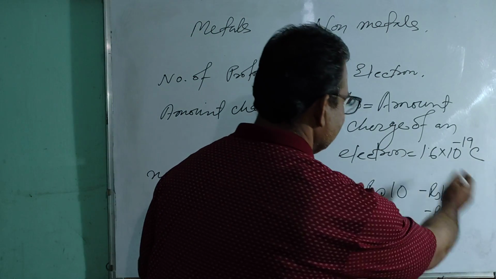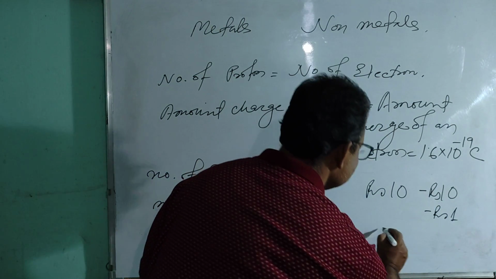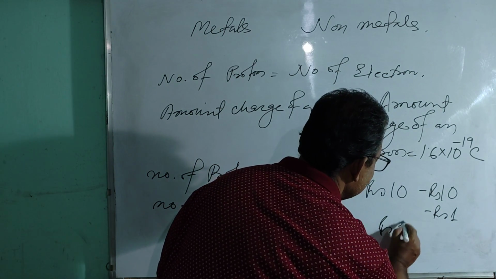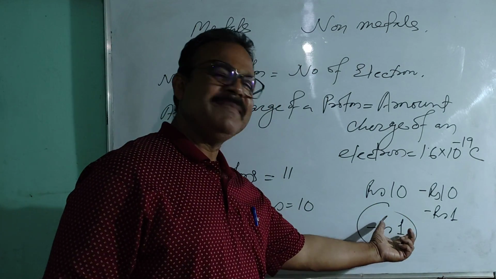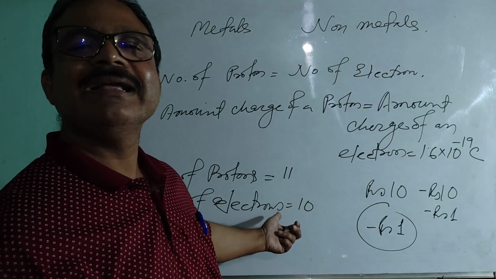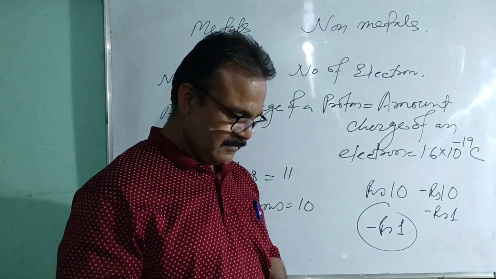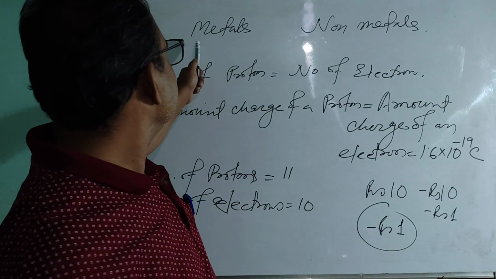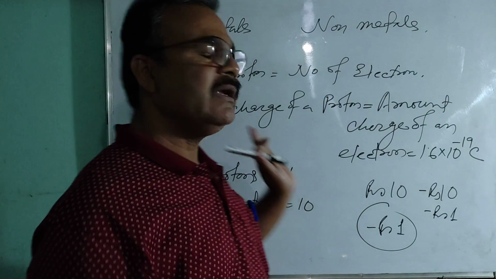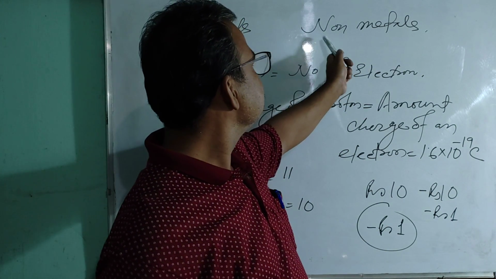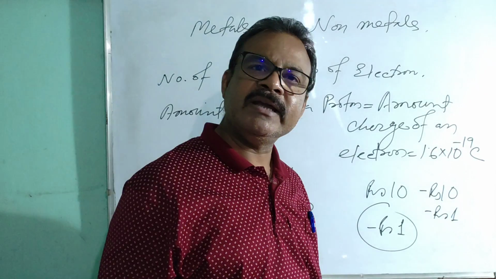Okay, so again you will remain as a borrower because still you have to pay 1 more rupee. Okay, this case is same as that of protons and electrons. I think this is clear to all of you. Why do the atoms of the metal become positively charged after releasing electrons? And why do the atoms of the non-metal become negatively charged after gaining electrons?